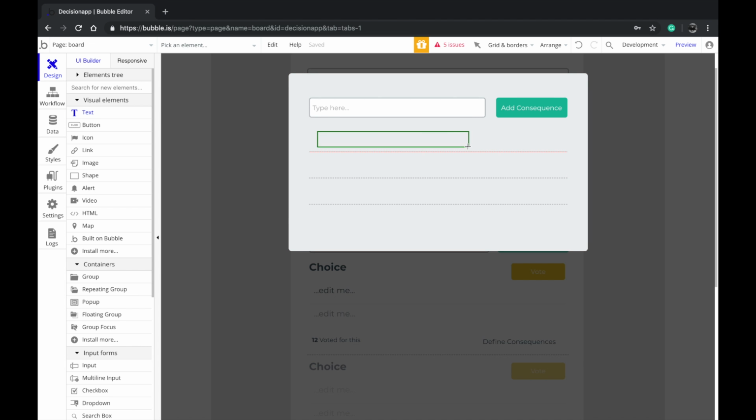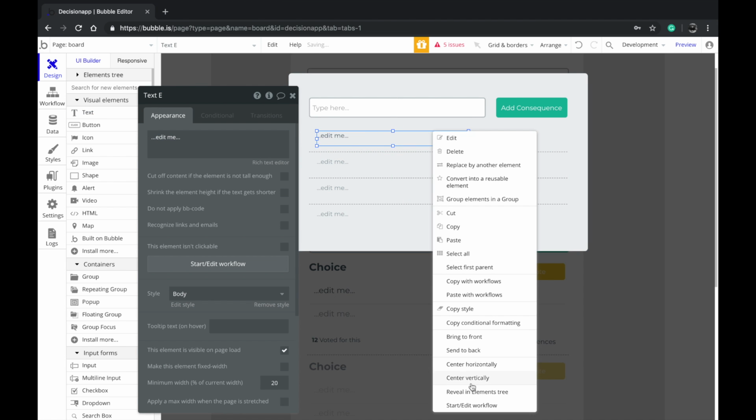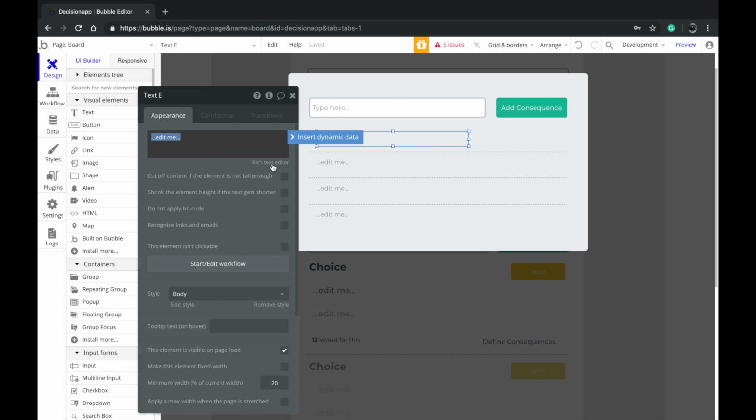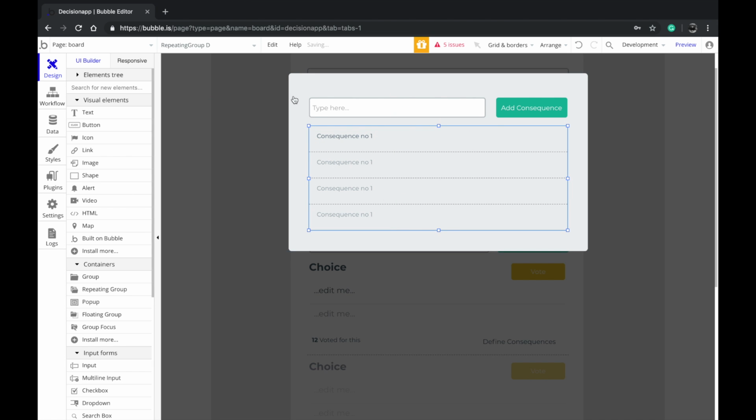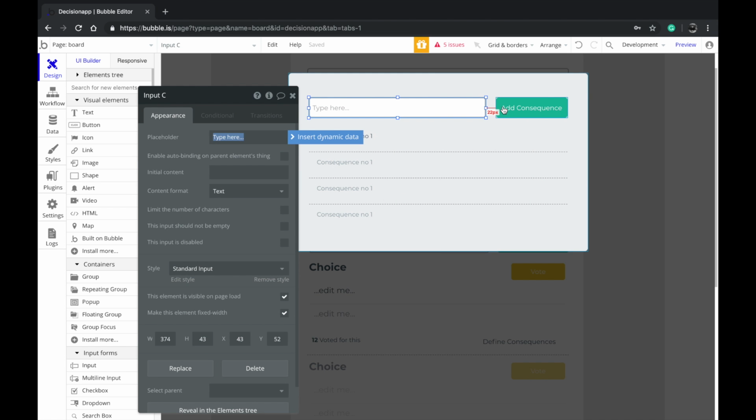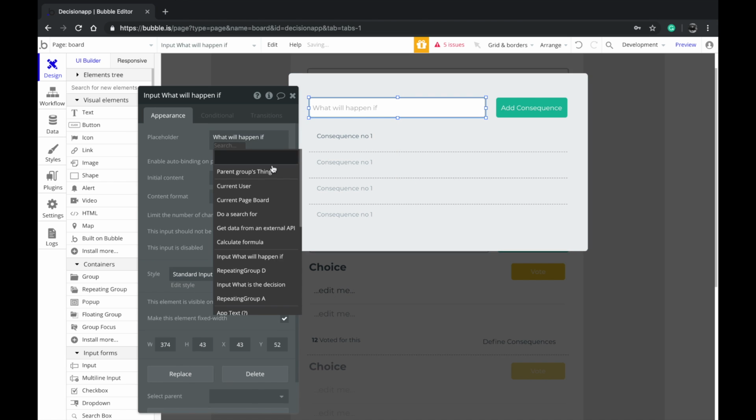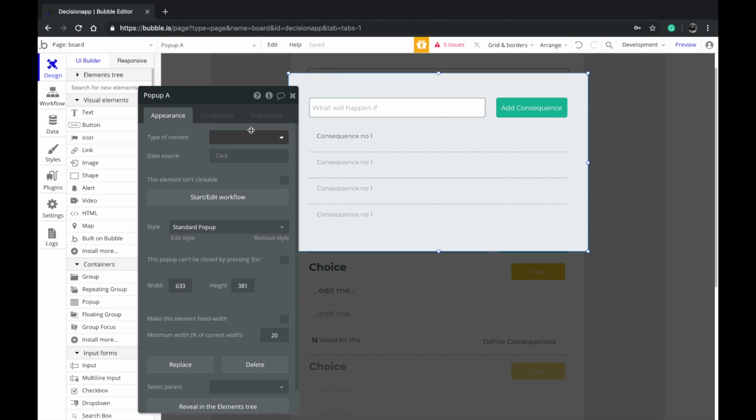So I'm gonna add a repeating group here to just see what the consequences are. So this is going to be consequence. Consequence number one. Some data here. So we're gonna type in what will happen if, okay, now we're going to say insert dynamic data. This is a placeholder text. So what we want to do is change the pop-up type of content to